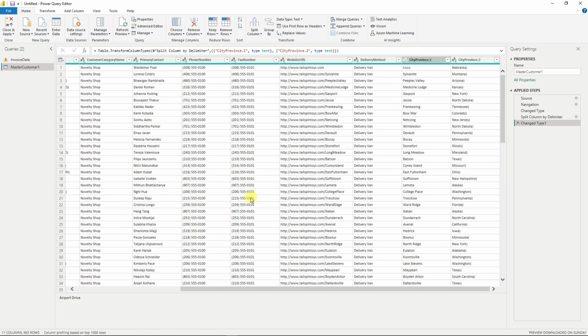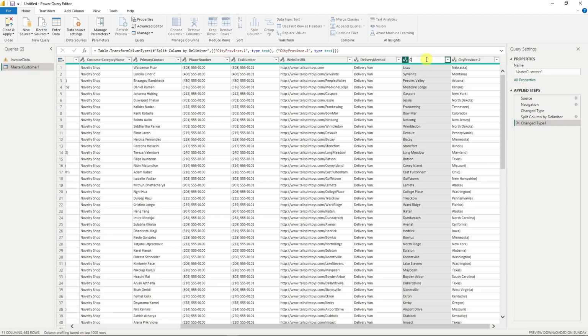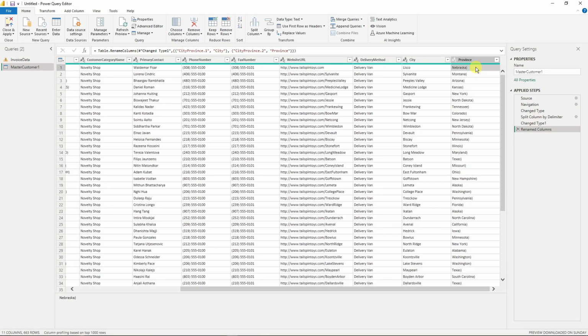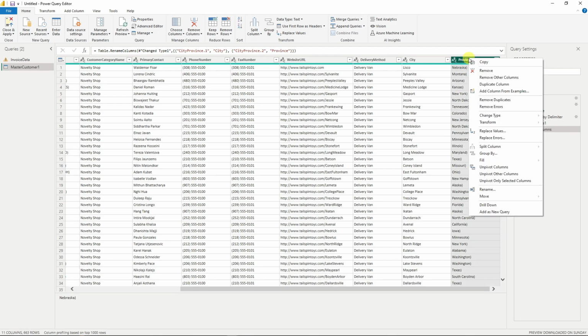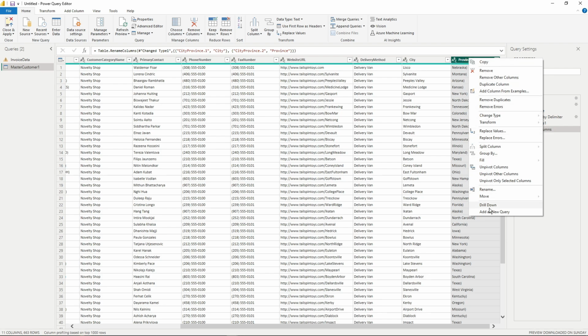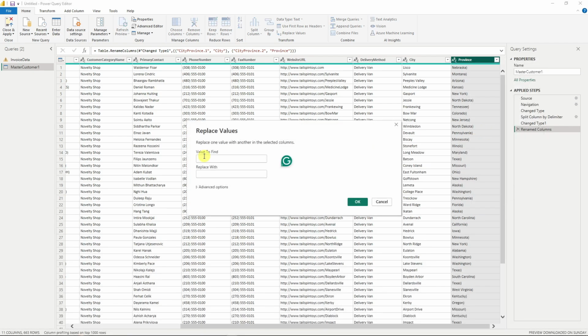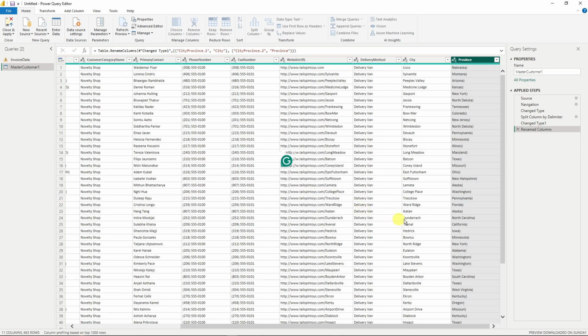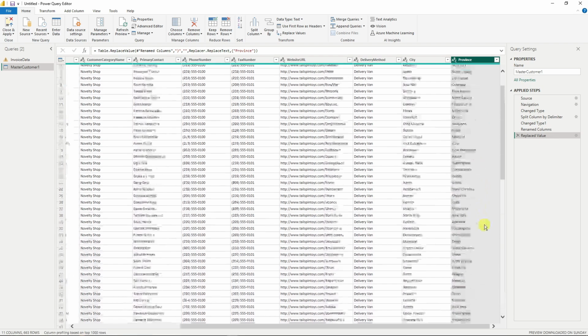Awesome, right? Of course, after splitting the two, let's name this one City, and this one right here, let's call it Province. Perfect. Now you'll notice there is an outside bracket or parenthesis. To fix this, simply right click on the name itself, and you'll notice there are a lot of choices. These choices, by the way, are also on the ribbon. Just take note of that. Then Replace Values. Click on it right here. Enter the value to find and replace it with nothing. Click OK, and you have successfully removed everything here.